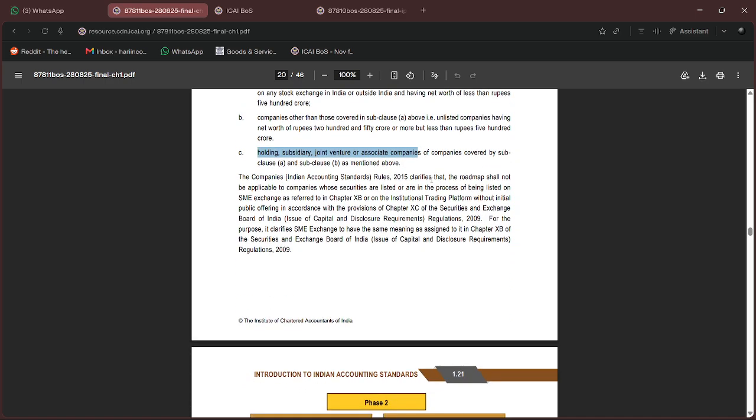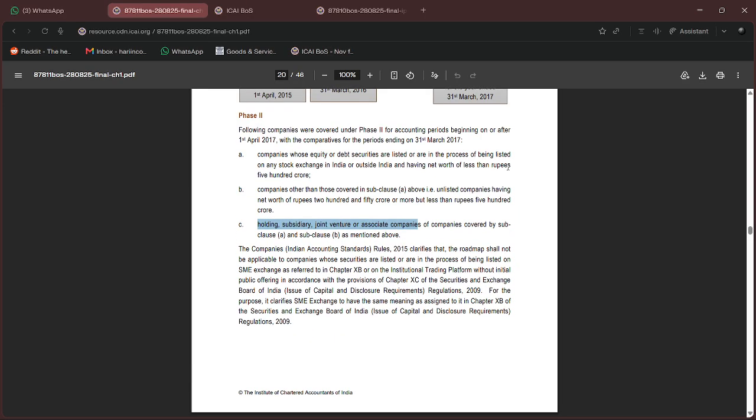And when I say listed, or in the process of being listed, the companies being listed on an SME exchange, a small and medium kind of equity market exchange, are not said to be listed under this criteria. It is not mandatory for them to adopt IndAS. The same applies for the institutional trading platform also.